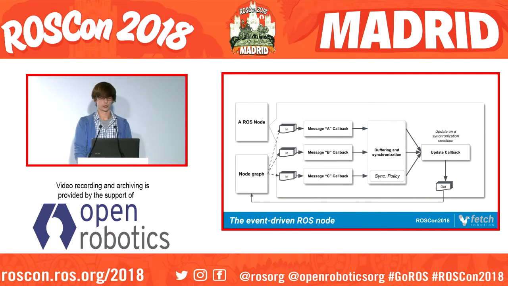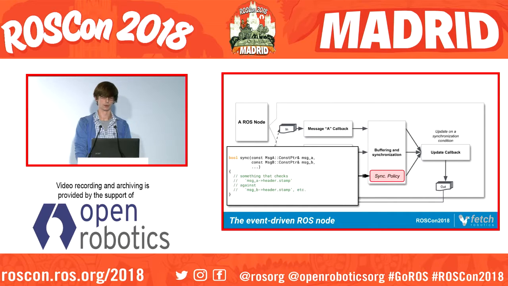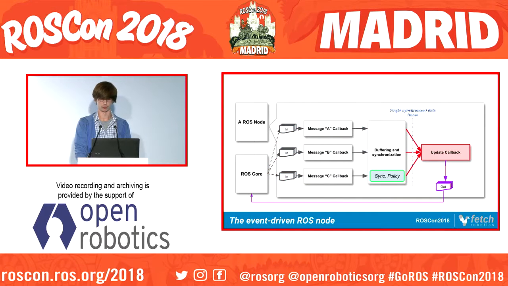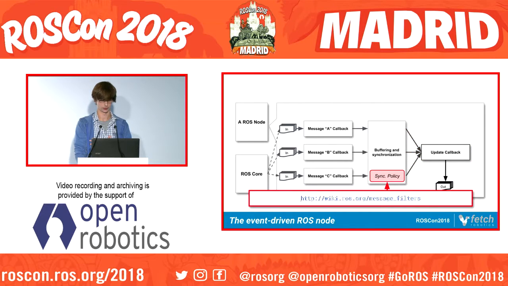So to rectify this, we can convert this node into what I call an event-driven ROS node, where we're going to collect all of our inputs from callbacks, maybe double buffer it, and then use some kind of a synchronization policy to look at what messages we have in those buffers and execute accordingly when everything is ready. So here we get some messages, and we run our update when we have a full synchronization frame. Right now you can use something like message filters to get this to happen in ROS. Typically people use it for synchronizing things like sensor data and transforms.